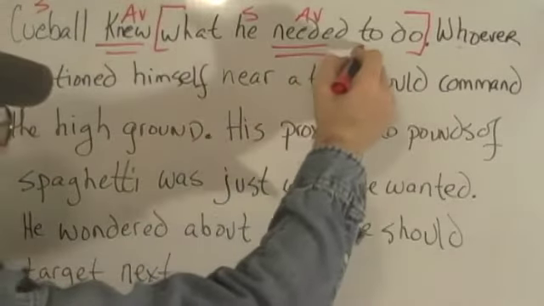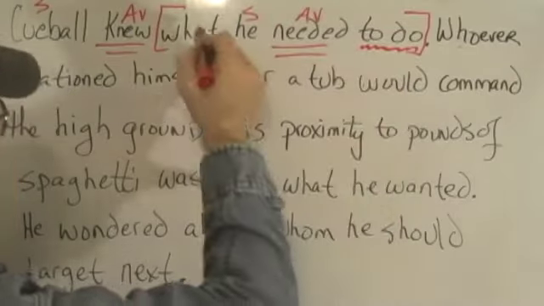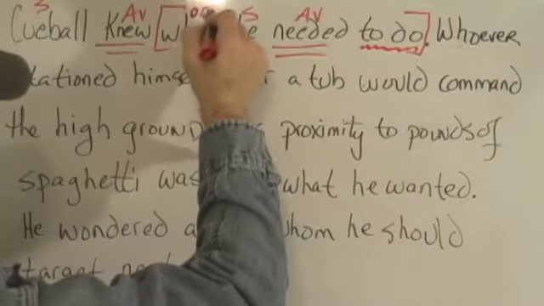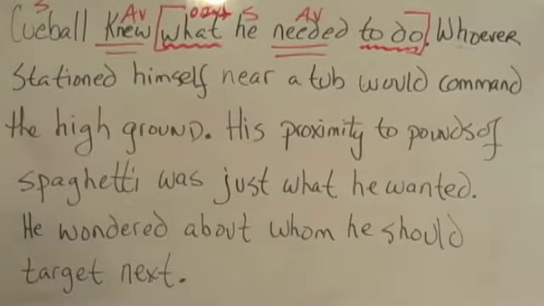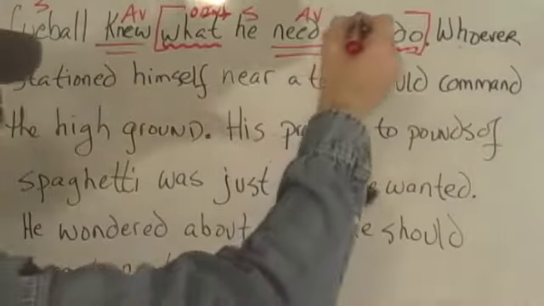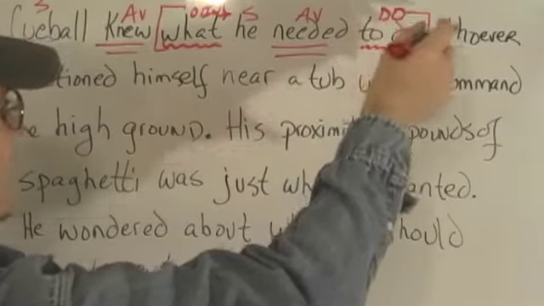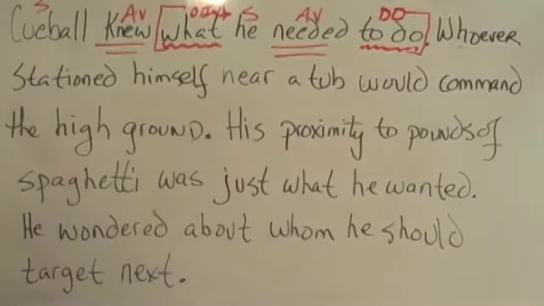This is an infinitive. This is the object of the infinitive right here. So this is part of the infinitive phrase. He needed to do what? The infinitive phrase is the direct object of what he needed. He needed what? To do what? So this entire infinitive phrase, including the object, is acting as the direct object of he needed.